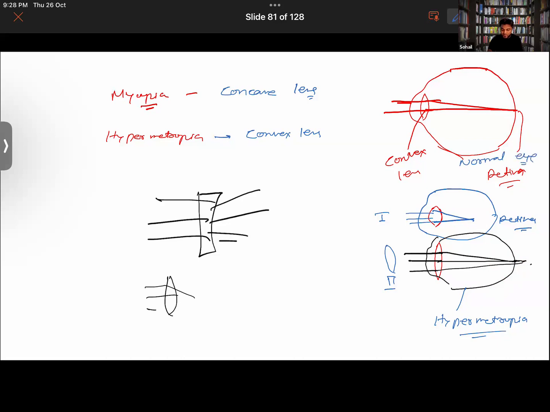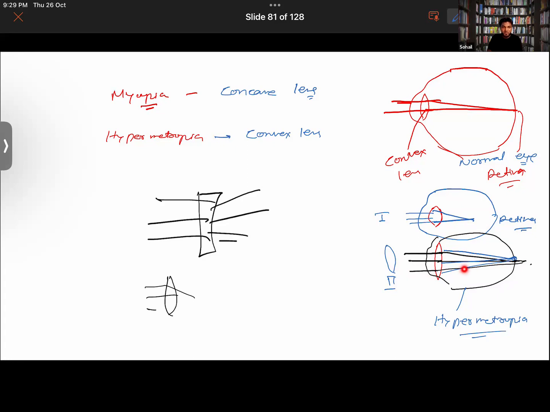So we know that convex lens is a converging lens, right? So using the convex lens, what will happen? The focusing power of the eye lens will be corrected. Now it will be focusing on the retina. Thereby, convex lenses are prescribed for persons suffering from hypermetropia.